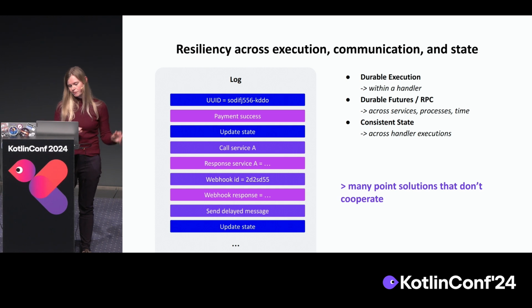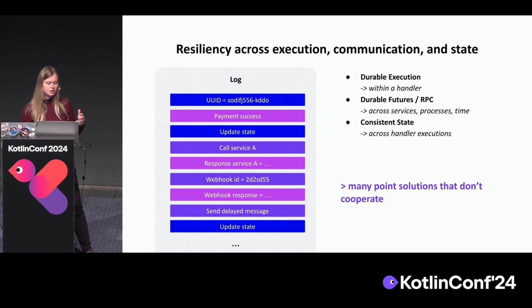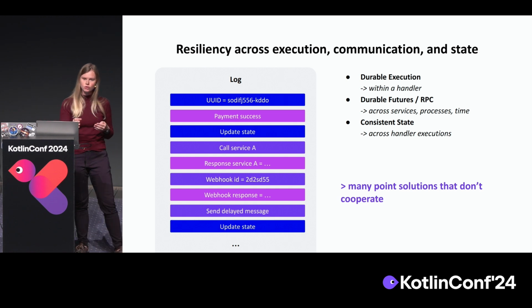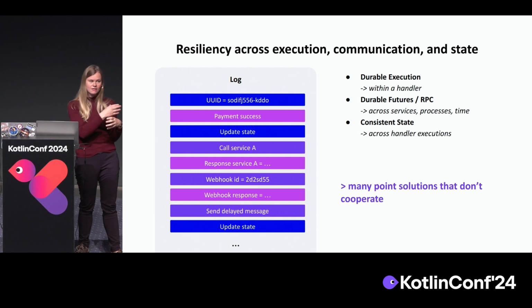All right, so what can we actually do with this? If we have all those things together in one log, that gives us resiliency and consistency across all those aspects. That makes it much easier to implement code than having many different point solutions and needing to write the code that keeps things consistent across all of them.